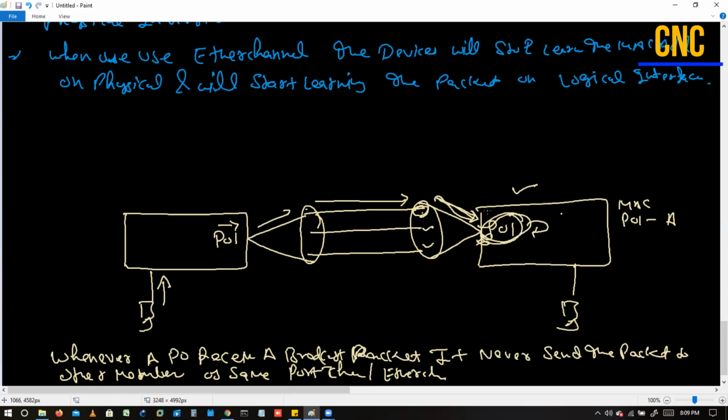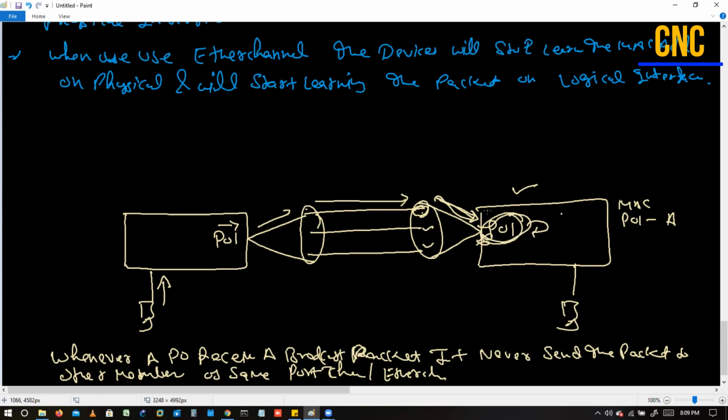Neeraj, you mean to say that all the ports in the port channel are active? Yes, all the ports will be active. So irrespective of where the packet is coming from, whatever physical interface is available, it will send the packet. Yes.